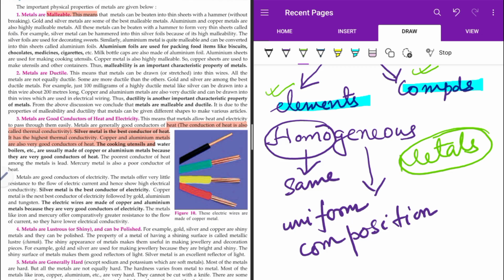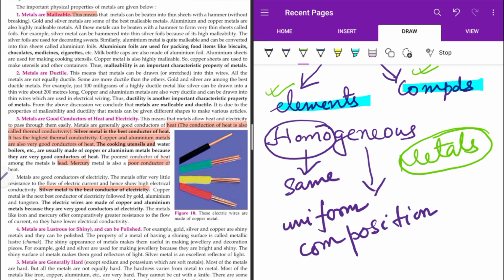Mercury is a poor conductor of heat. The poorest conductor of heat among the metal is lead. Okay, so lead is a metal and mercury is also having poor conductivity. Okay, so these all are having poor conductivity. Silver metal is the best conductor of electricity.